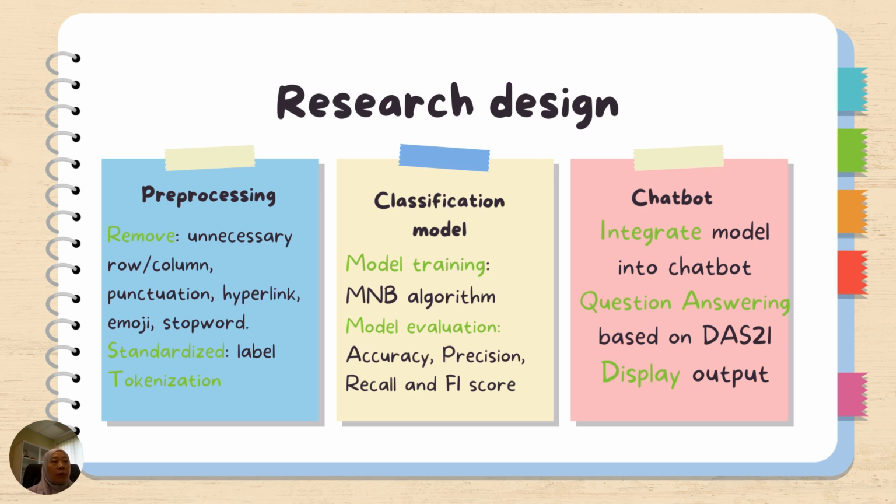In this case, we train the model using multinomial Bayes algorithms. Because if you use a normal Bayes algorithm, the output will be yes or no only. But in this case, we want to know the percentage of each of the categories, so we use a multinomial. The multinomial will give the percentage of each category. After we have trained and tested the algorithm, we also need to evaluate the accuracy, and then we also need to have the precision, recall, and F1.